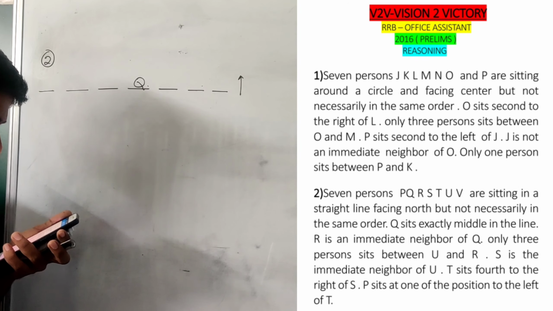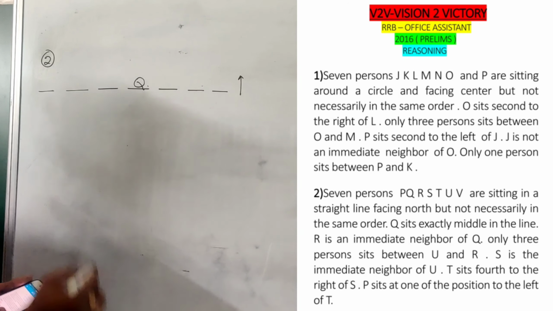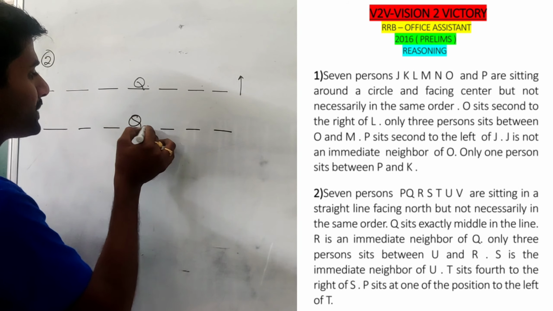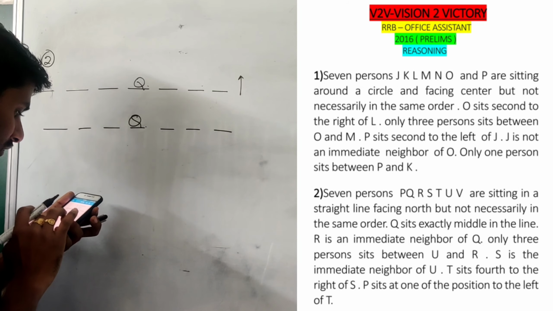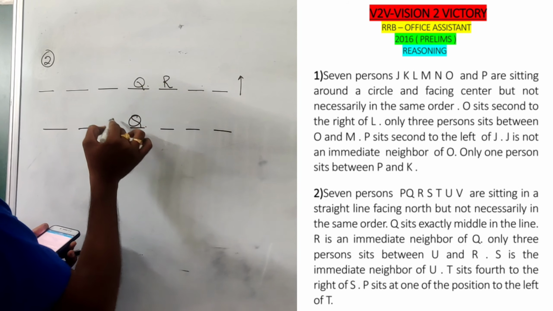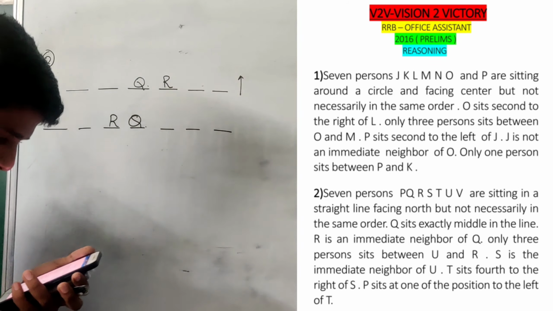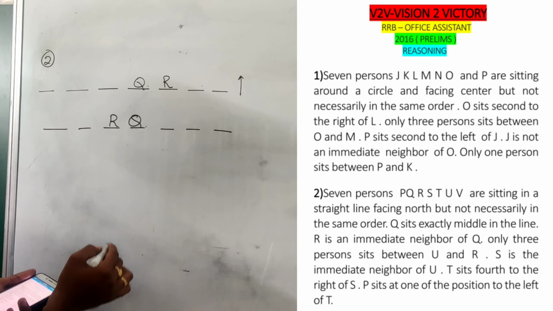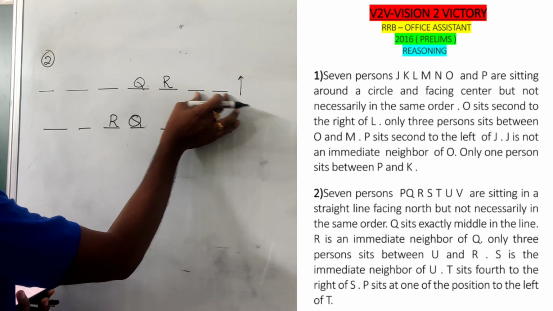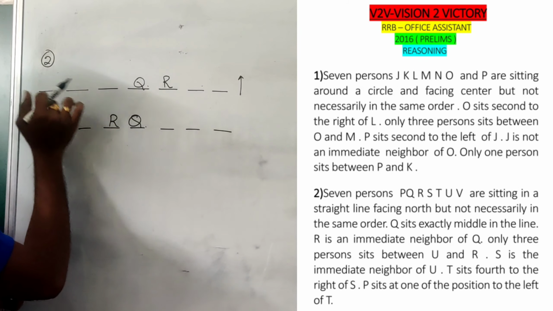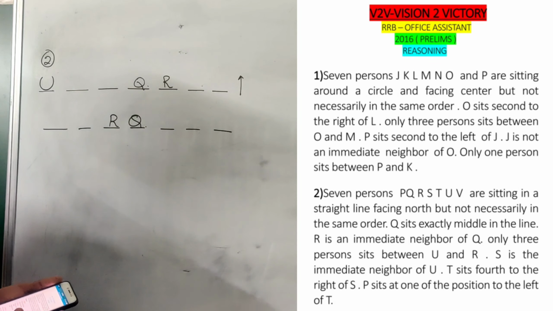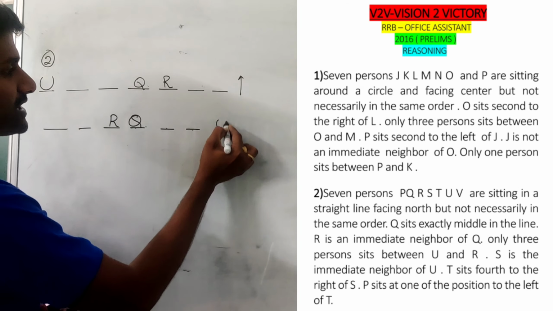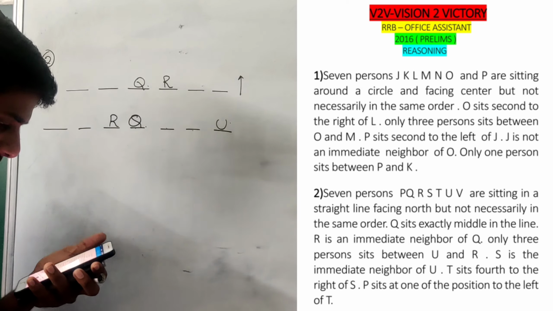Next: R is the immediate neighbor of Q, which means we have a second possibility. Q can be placed here, and R is the immediate neighbor of Q, so this is the R position and this is the R position. And only 3 persons sit between U and R. In this possibility there is no chance, so counting 1, 2, 3, you can confirm that this is U. In the same way, counting 1, 2, 3, there are 3 persons between U and R.